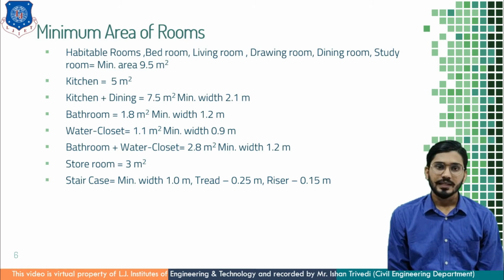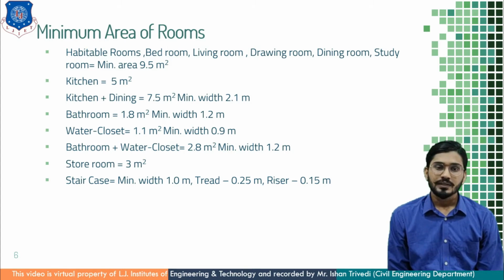For kitchen, it is 5 meter square. For kitchen cum dining area, the minimum area is 7.5 meter square and at least one side kept 2.1 meter. Here the width is determined, so width is kept 2.1 meter minimum. You can take more than 2.1 meter, but ultimately what we have to focus on is that the total multiplication has to be 7.5 meter square.